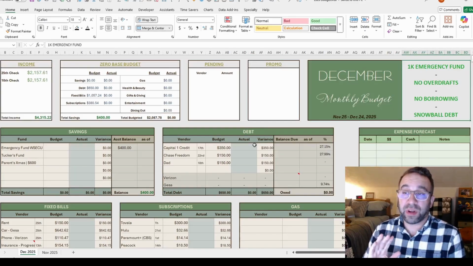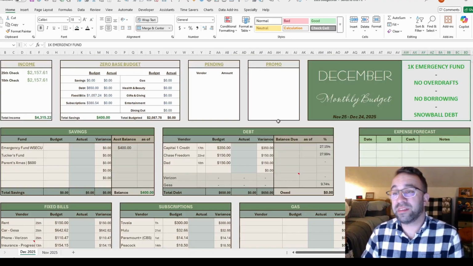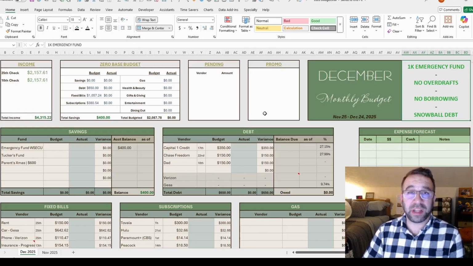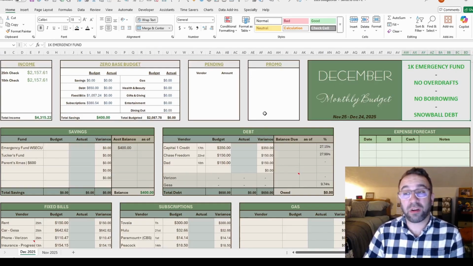I also have my goals over here just to keep them top of mind. So I really want to save my $100,000, no, $100,000 would be great, my $1,000 emergency fund. Prior to starting working with budgets each month, I had a tendency to overdraft, and then it was a race to get to the bank before any of those fees would hit, or I'd be borrowing money from people, and I got tired of living in that cycle. So 2 goals are no overdrafts and no borrowing, and then snowballing my debt using the Dave Ramsey plan.